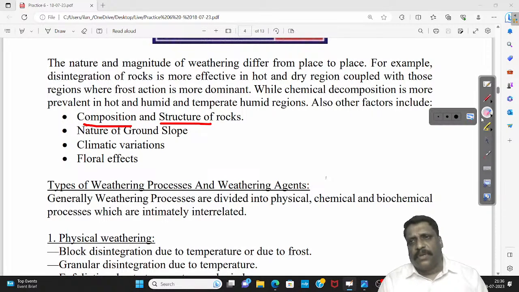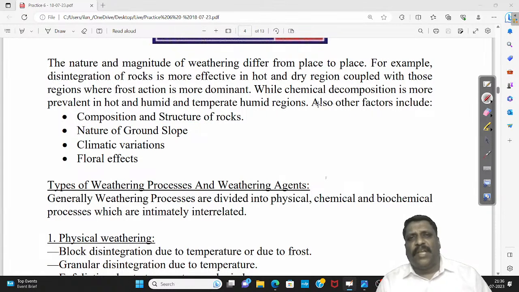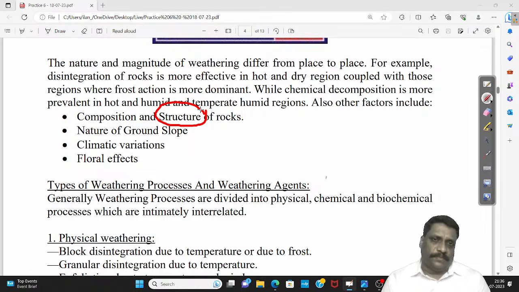For example, William Morris Davis, who is regarded as the father of geomorphology, strongly believed that any landform is a function of structure, process, and stage. Structure of rocks plays a very, very important role in determining the rate at which the rocks are subjected to breakage.